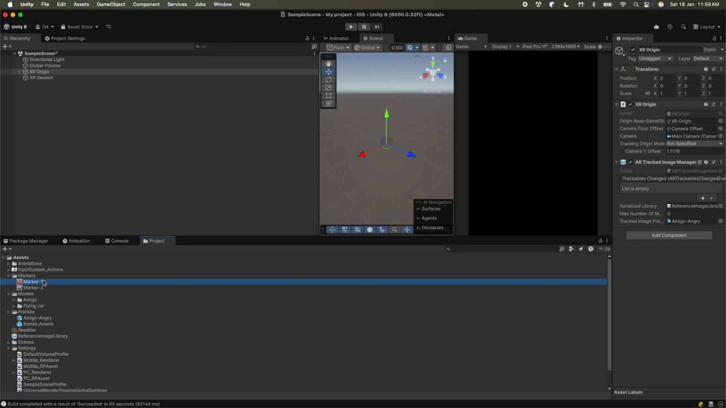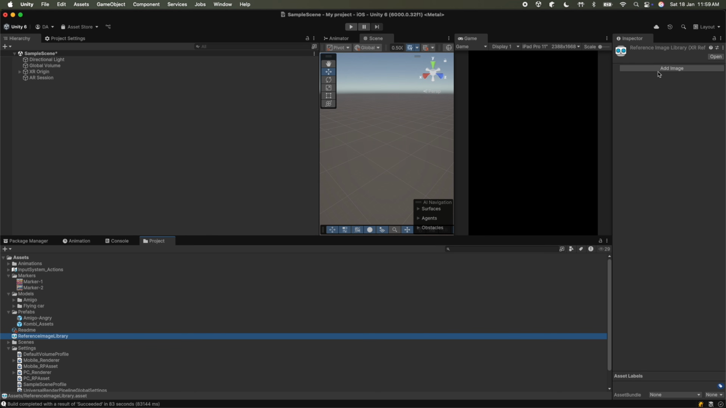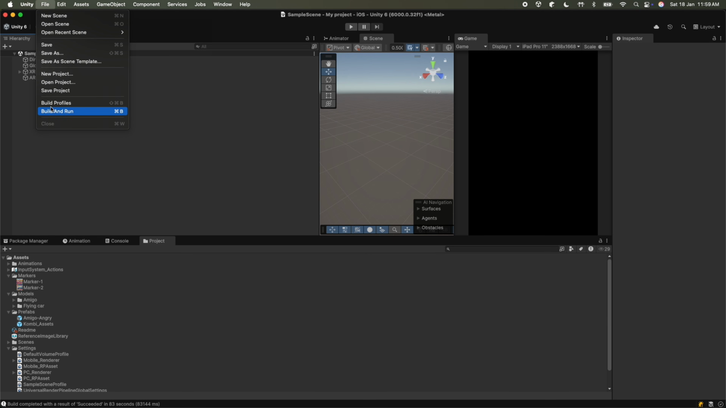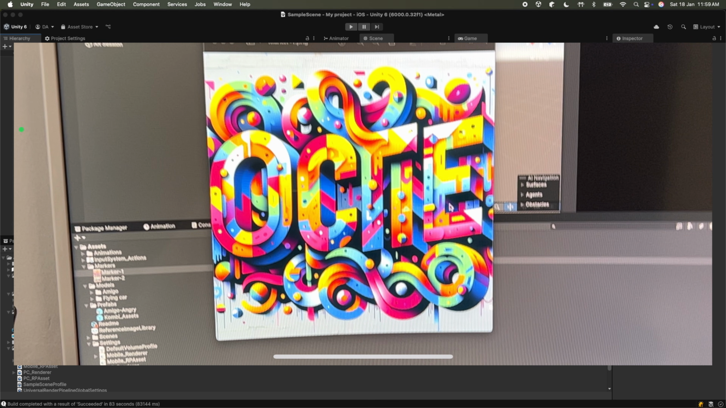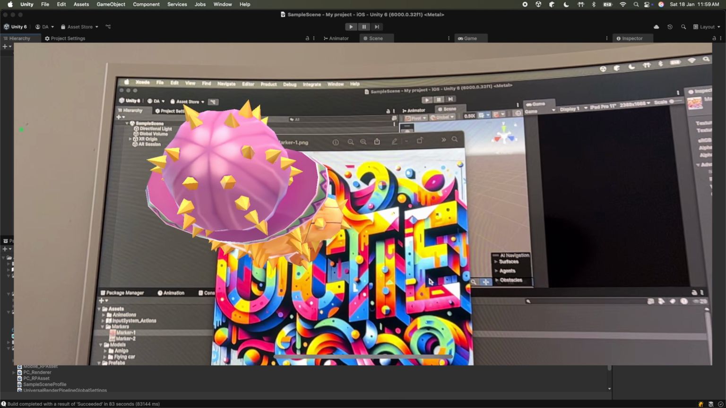Now go to Markers folder and on the reference image library, drag the first marker. Specify the real dimensions, in this case 0.1 meters on X. Short disclaimer, AR Foundation recognizes only JPG and PNG images. If your image is JPEG, TIFF or another format, you have to convert it before importing it into the project. Now go to File, Build and Run to verify that in fact the marker is tracked.